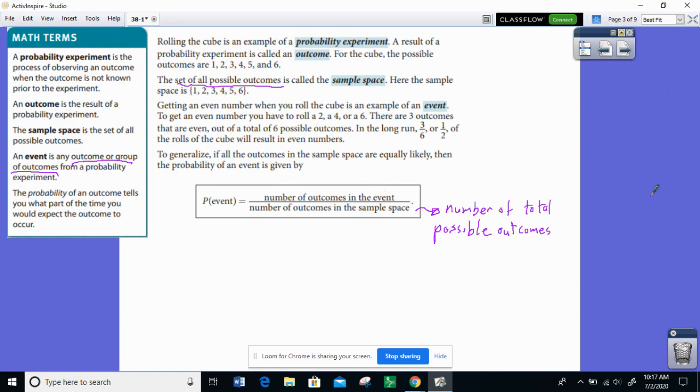So it's what we're used to seeing whenever we write out fractions, right? Usually we're going to write out a part over whole. When we write out a fraction, it's the same thing here. The whole is the total number of outcomes in the sample space, the total number of possible outcomes that could happen in the probability experiment. And in the numerator, we put the number of outcomes that are in the event.